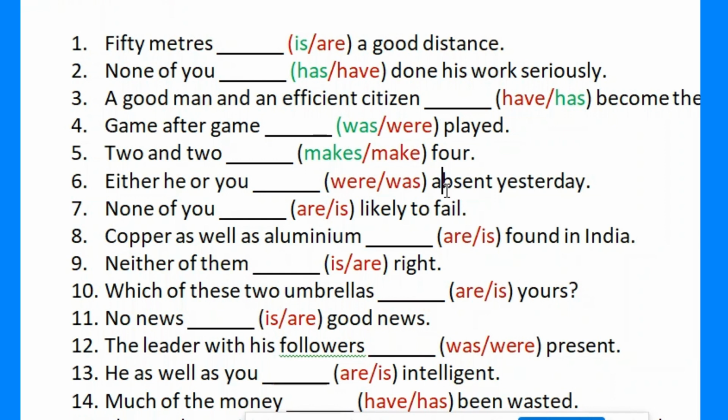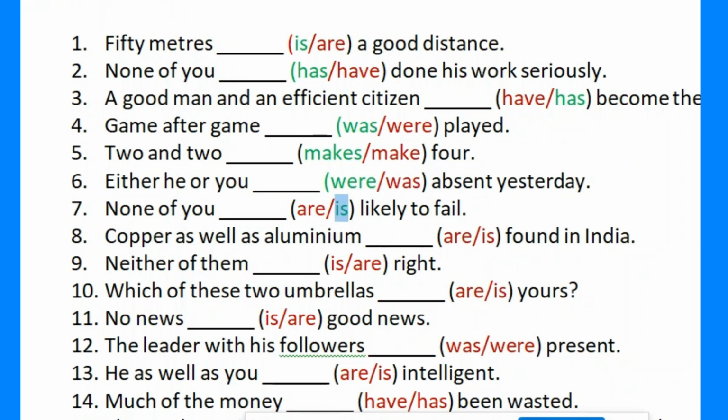6. Either he or you were absent yesterday. Explanation: in either or constructions, the verb agrees with the subject closer to it. Here you, which is plural, takes the plural verb, so we use were. 7. None of you is likely to fail. Explanation: similar to question 2, none is treated as singular in this context, so we use is.